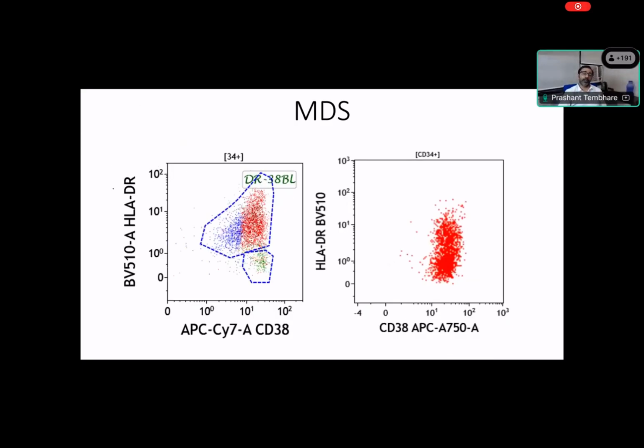Now, the same way in MDS, myelodysplastic syndrome, normally we have this maturation pattern of stem cells. So these are stem cells, divided again. With HLA-DR and CD38, we have this maturation pattern. But you see that there is a complete loss of HLA-DR. When we have CD38 and HLA-DR, it is supposed to be positive here. You can see this population has completely lost the pattern, and they are all falling here. So HLA-DR is almost negative and CD38 is negative. So there is another loss of maturation pattern.